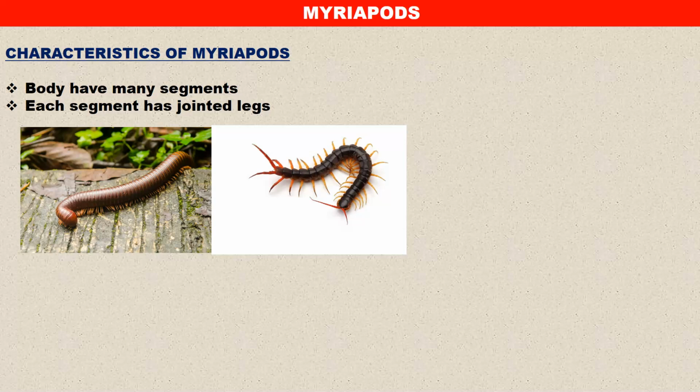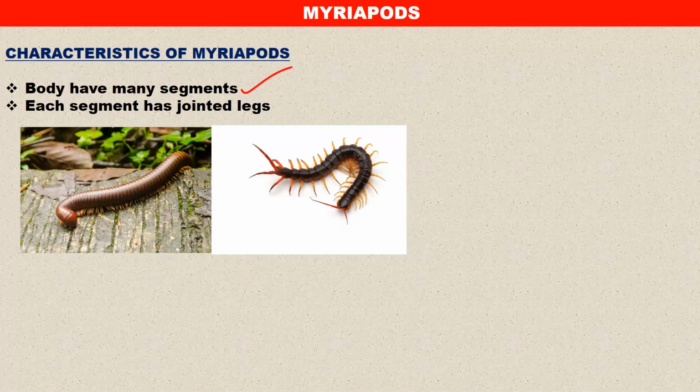All right, what about myriapods? What are the characteristics that enable us to classify organisms as myriapods? One, they have segmented bodies with at least a pair of jointed legs at each segment. The body has many segments, as you can see here. Then each segment has jointed legs. It is very important that you understand this.